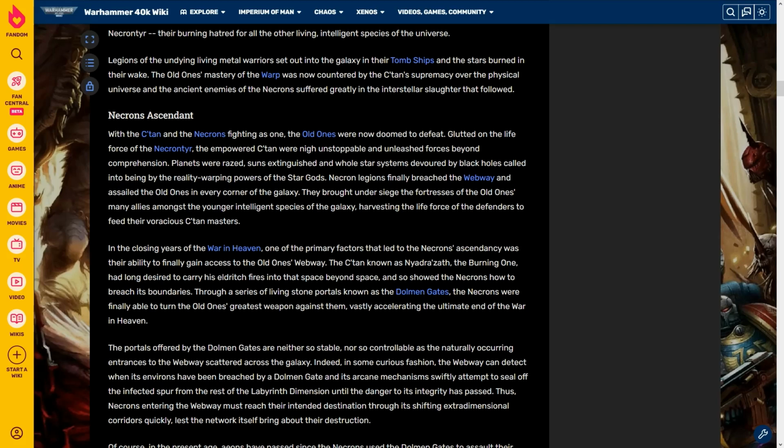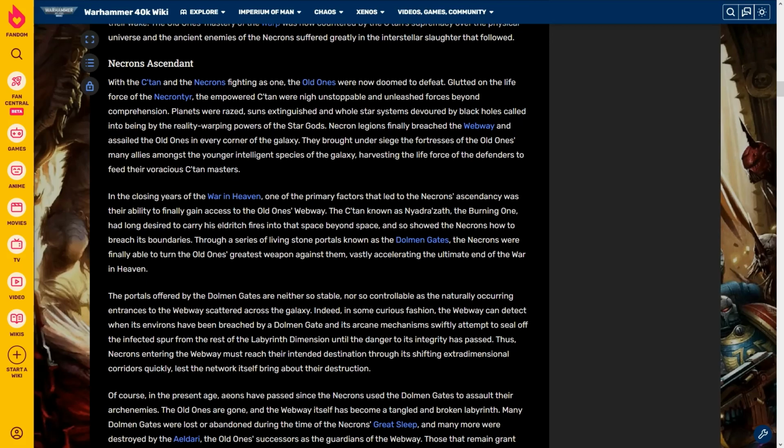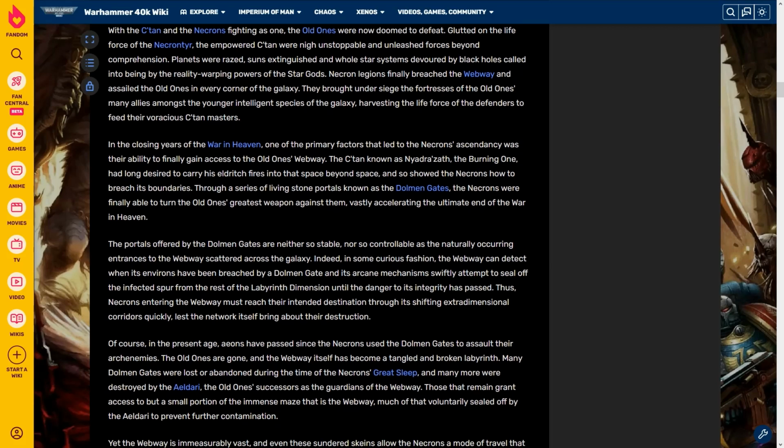Necron legions finally breached the webway and assailed the Old Ones in every corner of the galaxy. They brought under siege the fortresses of the Old Ones' many allies amongst the younger intelligent species of the galaxy, harvesting the life force of the defenders to feed their voracious C'tan masters. In the closing years of the war in heaven, one of the primary factors that led to the Necrons' ascendancy was their ability to finally gain access to the Old Ones' webway. The C'tan known as Nyadrazath, the Burning One, had long desired to carry his eldritch fires into that space beyond space, and so showed the Necrons how to breach its boundaries.